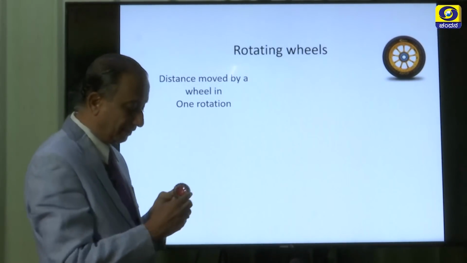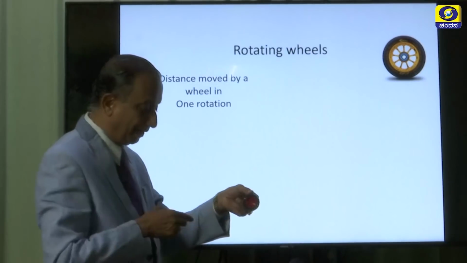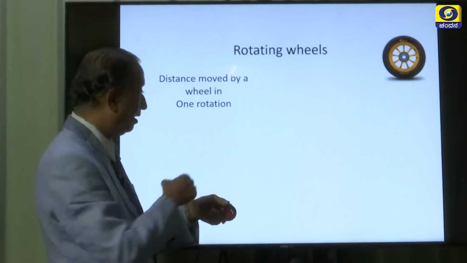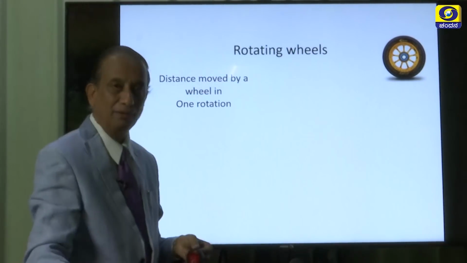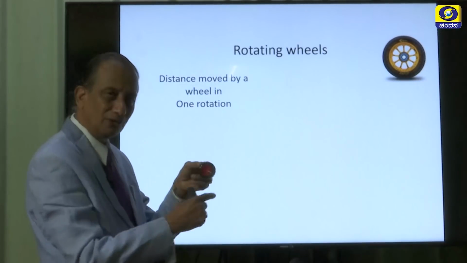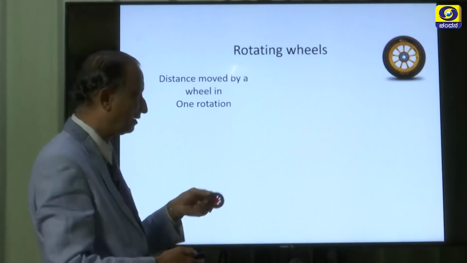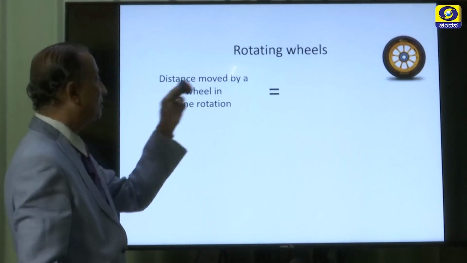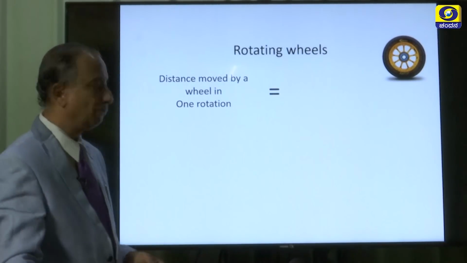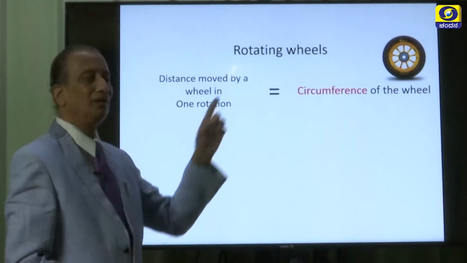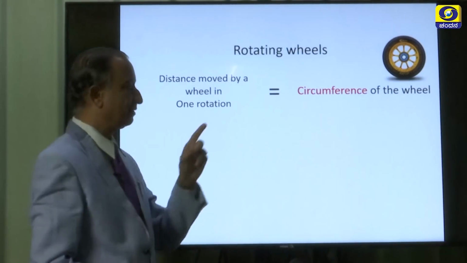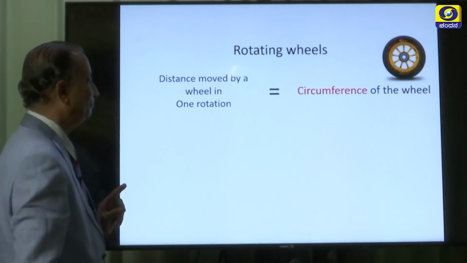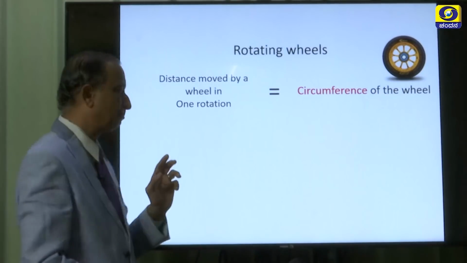You know the distance travelled by a wheel when it makes one rotation. Do you not think that is equal to the circumference of the circle? So the distance moved by a wheel in one rotation must be equal to the circumference of that wheel. Now, let us reverse this process.